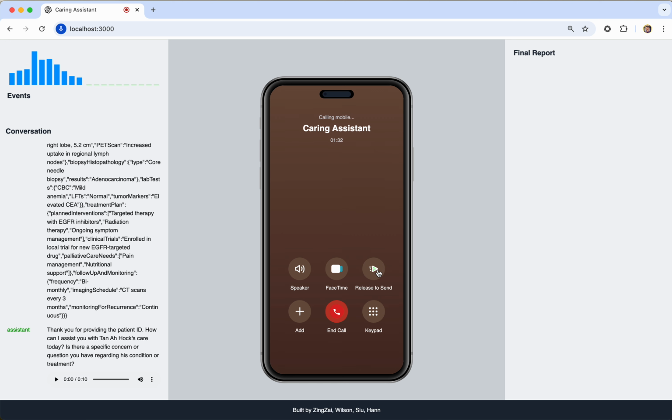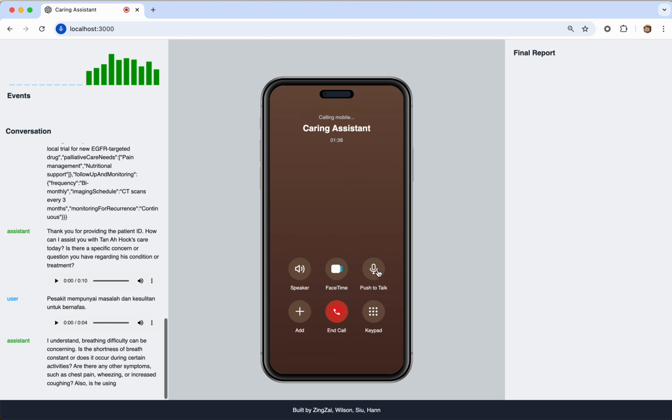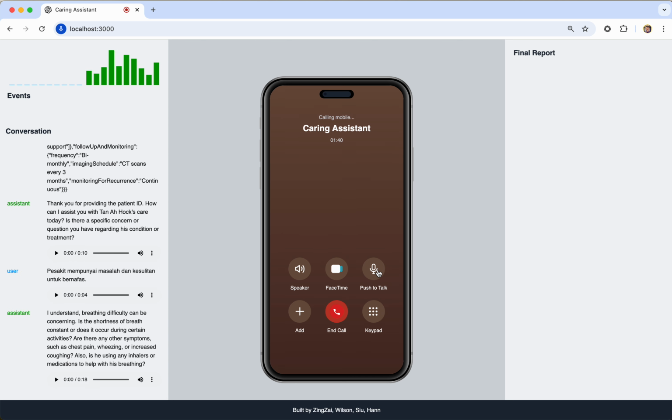Patient is having problems and difficulty breathing. I understand. Breathing difficulty can be concerning. Is the shortness of breath constant or does it occur during certain activities? Are there any other symptoms such as chest pain, wheezing, or increased coughing? Also, is he using any inhalers or medications to help with his breathing? There's shortness of breath, there is chest pain.